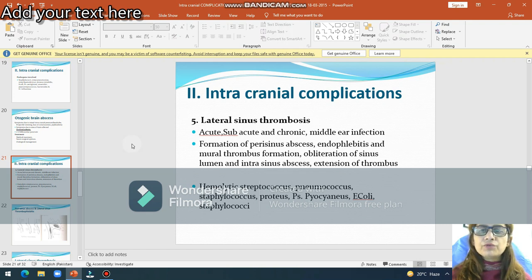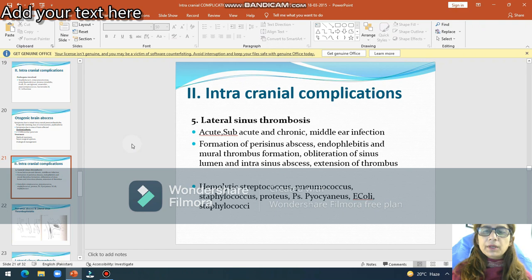So formation of the perisinus abscess, abscess formation around the sinus, will lead to inflammation of the wall of the sinus, that is called endophlebitis. And endophlebitis will lead to thrombus formation inside the sinus. This thrombus will obliterate the sinus lumen, and then it will expand. Then extension of the thrombus will lead to involvement of the jugular vein.